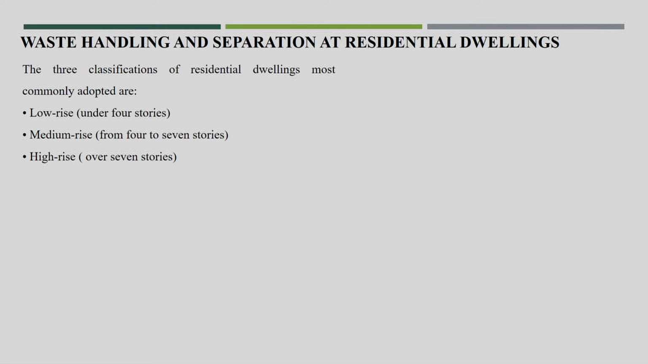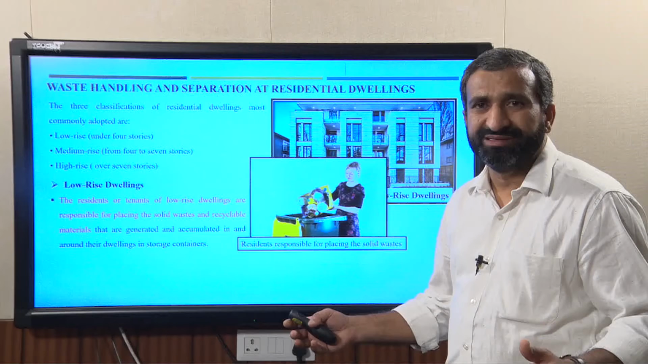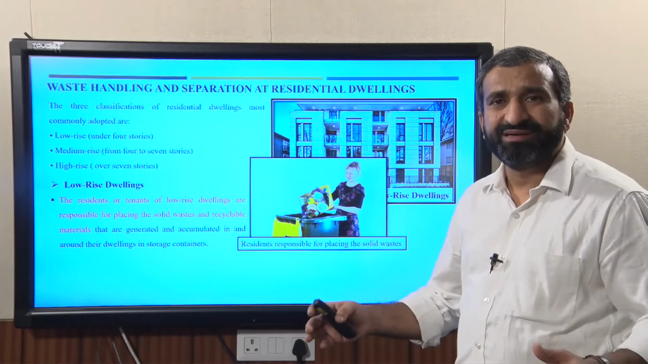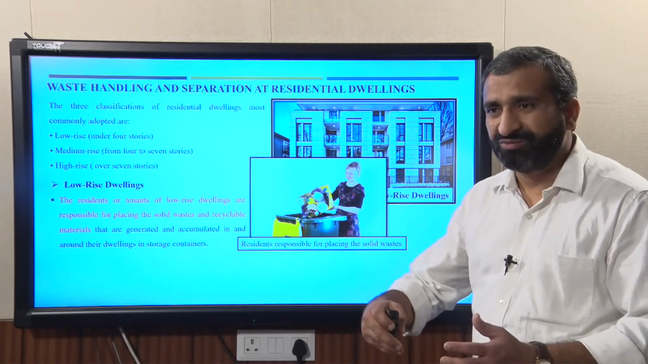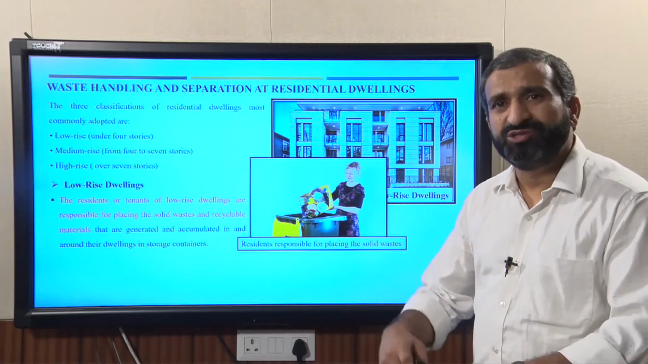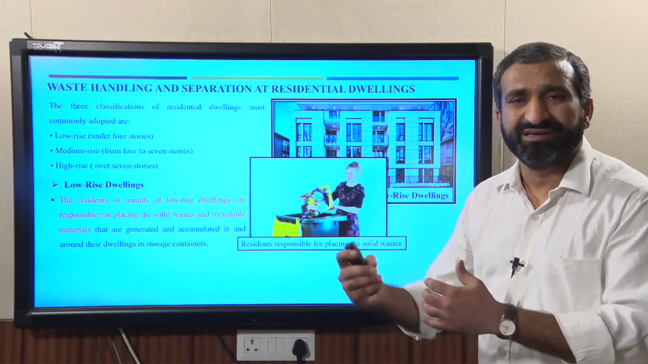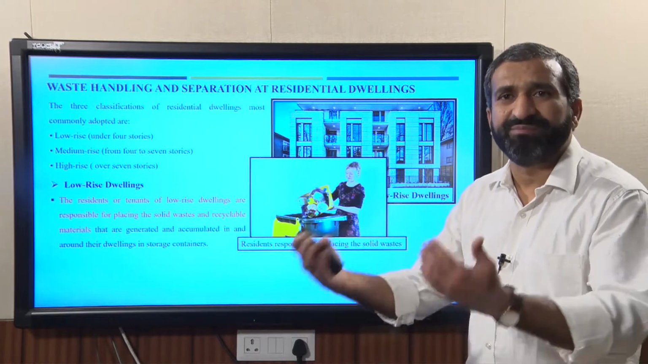Now, here is the waste handling and separation at residential dwellings. Normally, the residential area we can classify in 3 different ways: low rise buildings, medium rise and high rise buildings. First we will go for low rise buildings. Normally in low rise buildings, mostly now it is an apartment. The apartment will have a society, and this society has to look after the security, water supply, sewage collection, and also the waste storage and segregation.